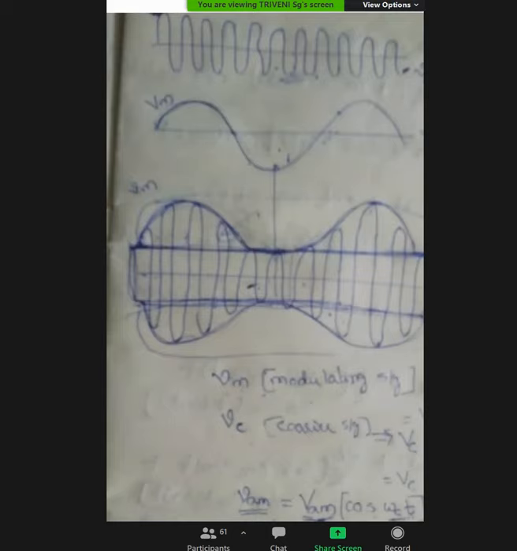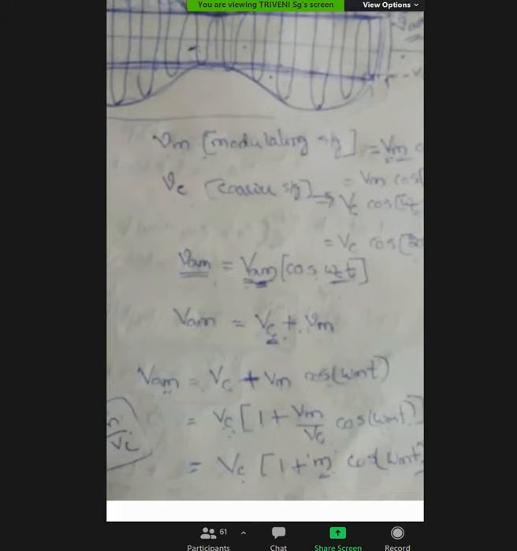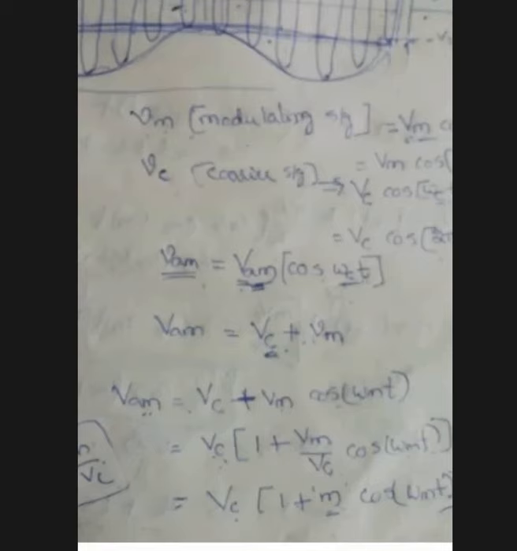So capital VAM is equal to the amplitude of the carrier signal, Vc, plus the instantaneous value of the message signal, that is small vm.